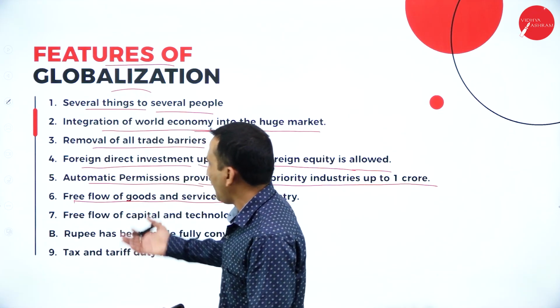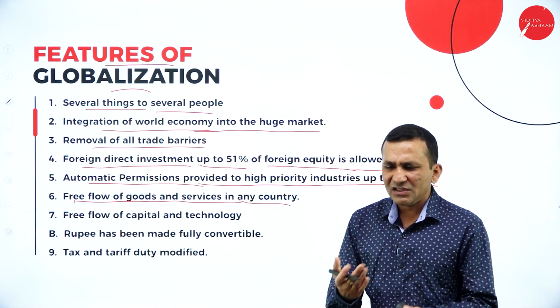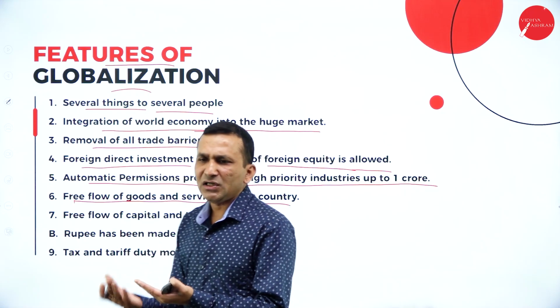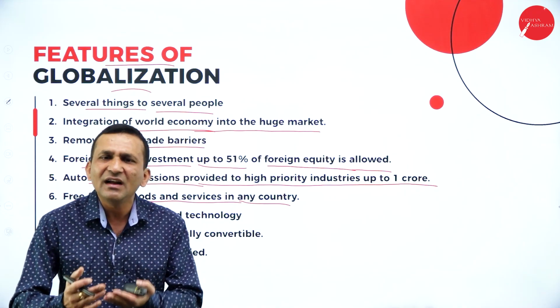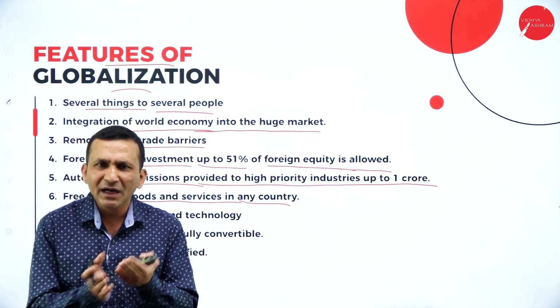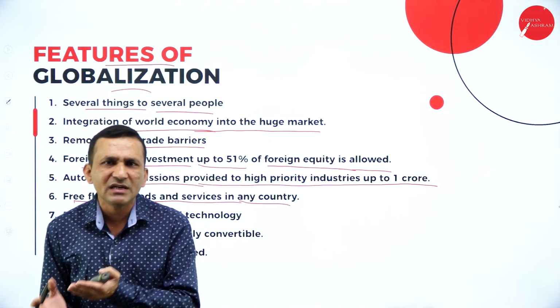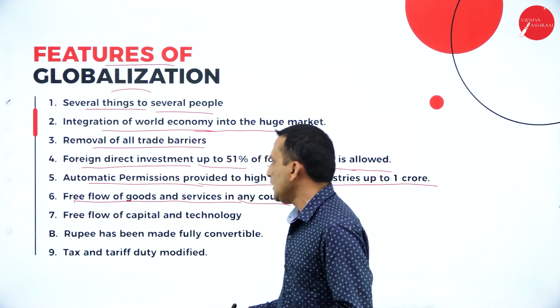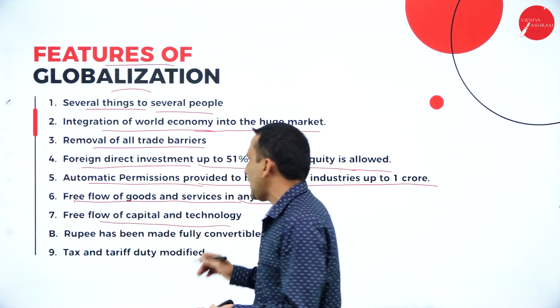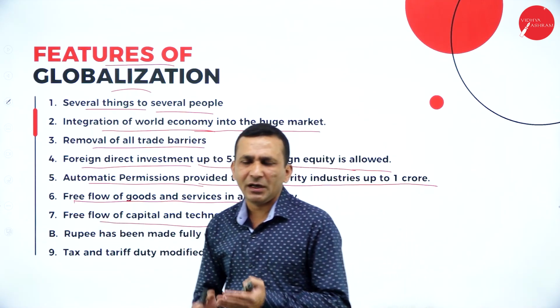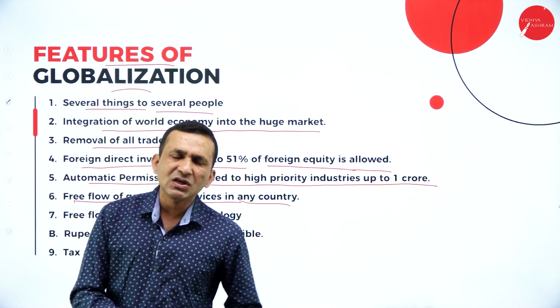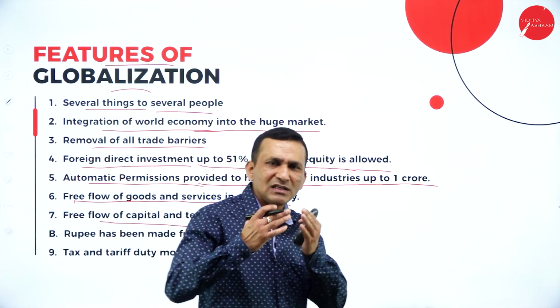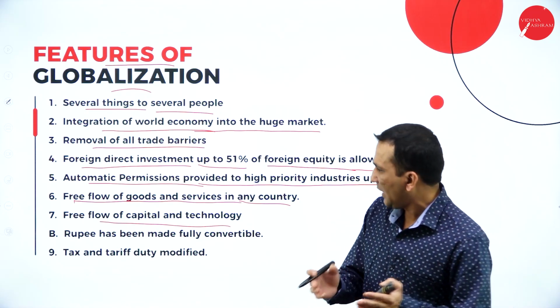Here, if Chinese or Japanese products were not coming, we, as a developing country, depend on other countries for basic necessity products as well as manufactured goods. There is also free flow of capital and technology; whenever we do international trade, the flow of capital and technology is transparent.